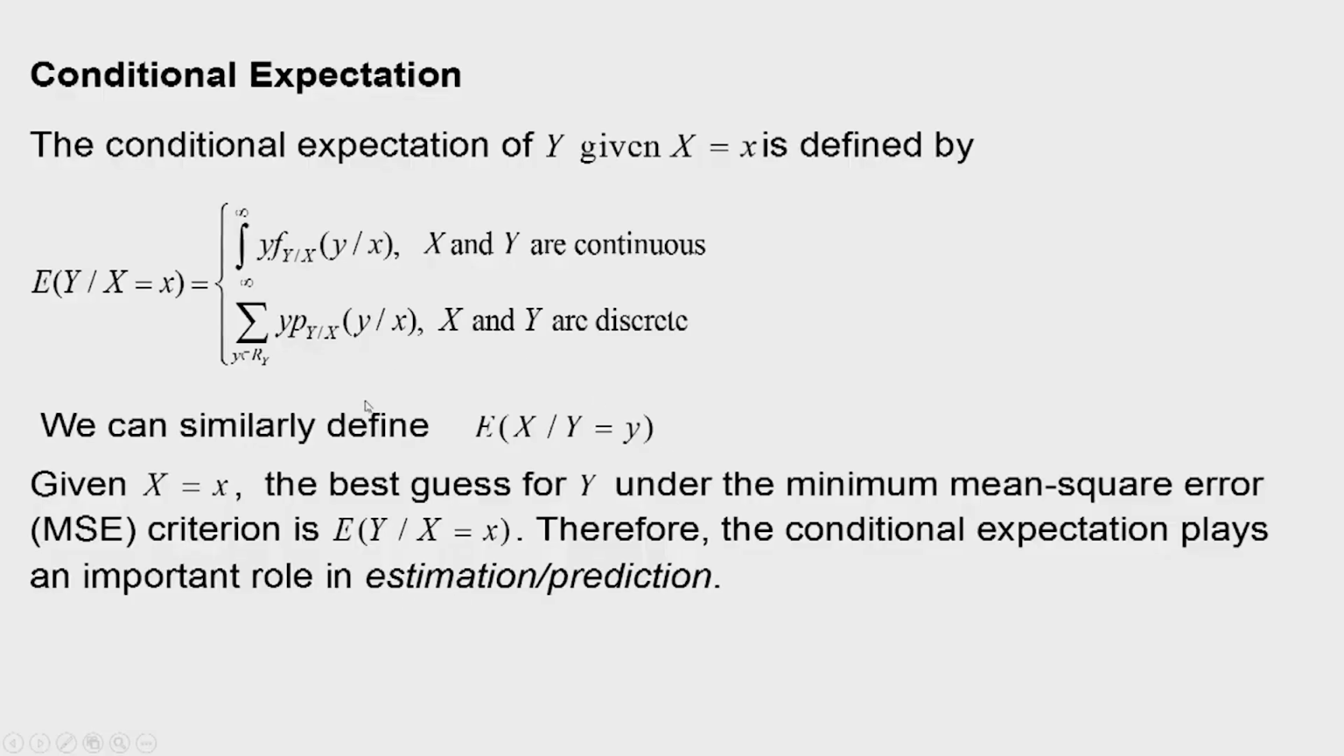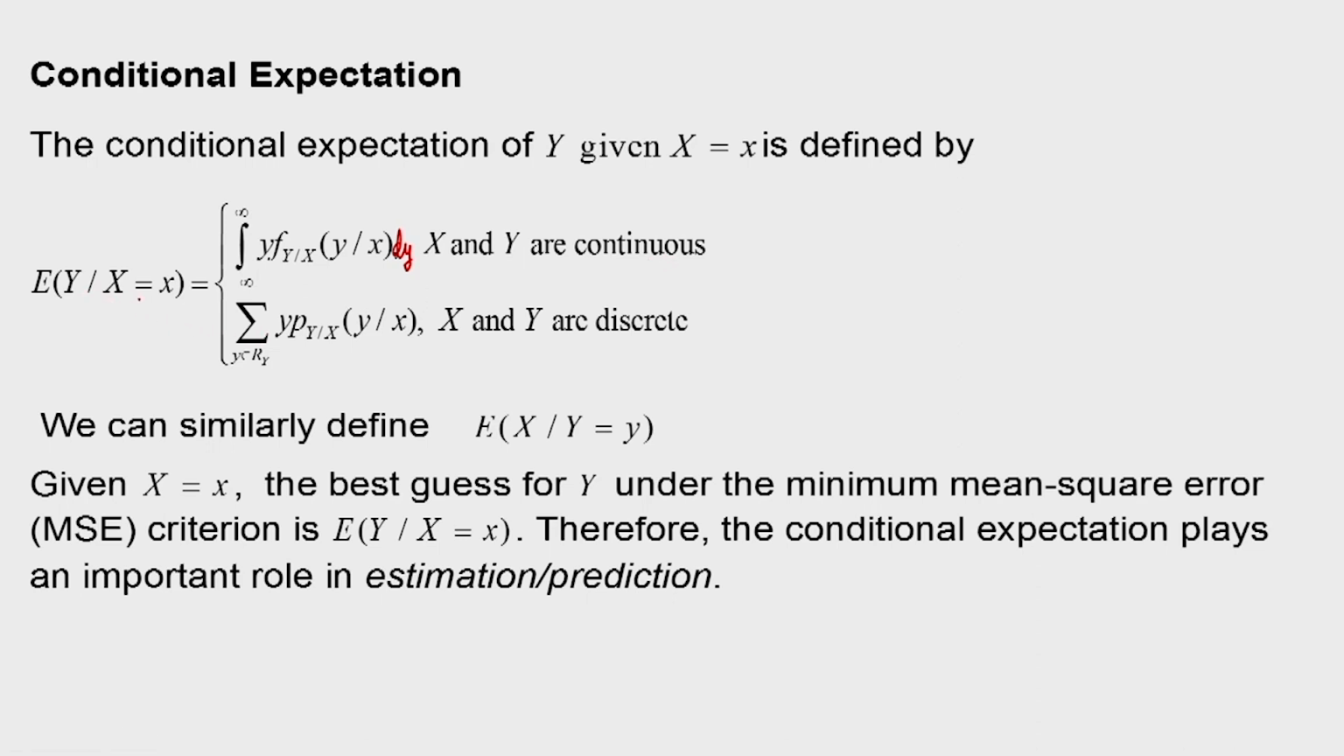We will start with the definition of conditional expectation. Let us recall the definition. The conditional expectation of a random variable Y given X is equal to small x is defined by this relationship. If X and Y are continuous, then it is the integration of y times the conditional PDF of y given x, dy. So, this is the definition of the conditional expectation of Y given X is equal to x when X and Y are continuous.